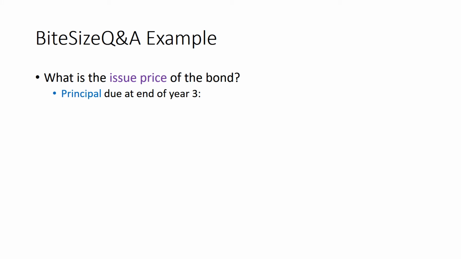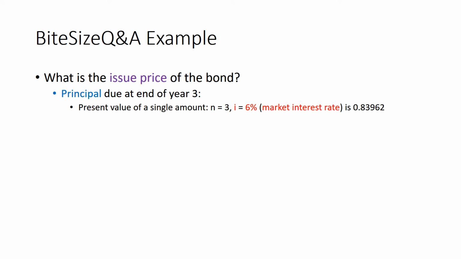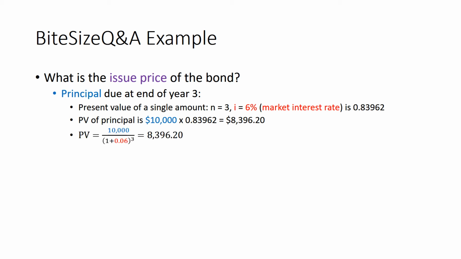that's due at the end of year 3. Since it is a single amount, we know that the present value of a single amount where n equals 3 and the interest rate is 6% would be 0.83962. So present value of the principal, which is 10,000, multiplied by the factor would be $8,396.20. Alternatively, we can use the formula and we would find the same thing.